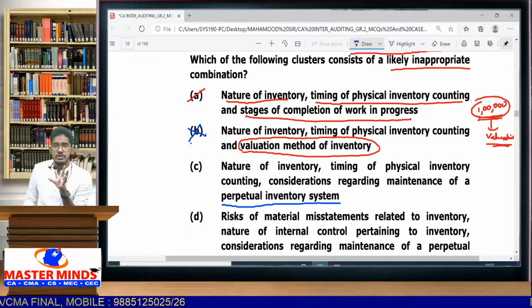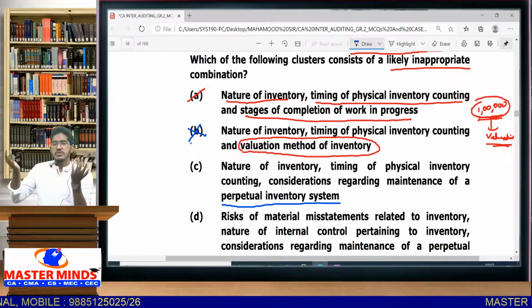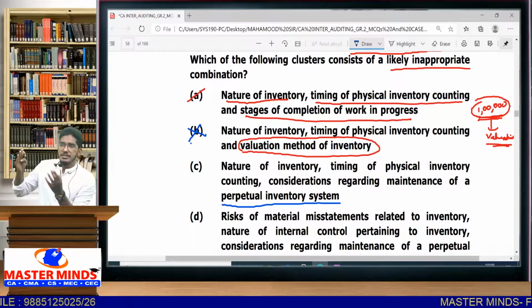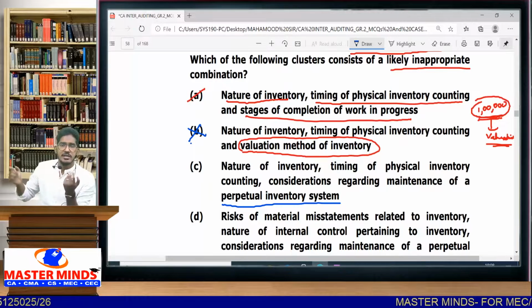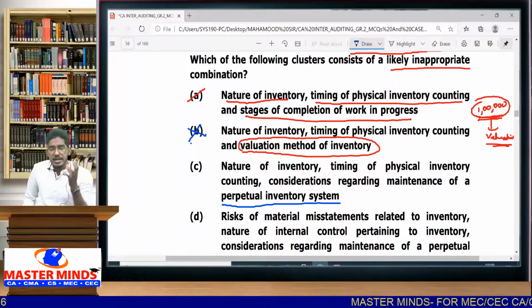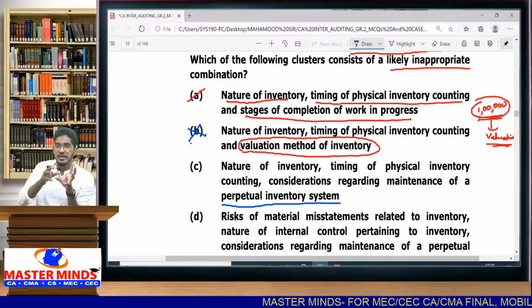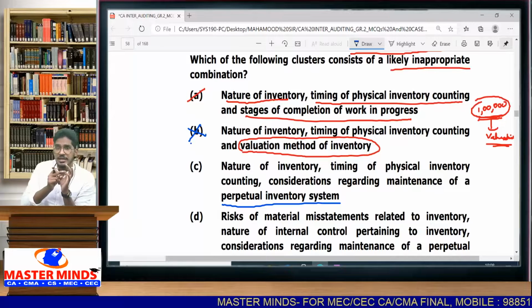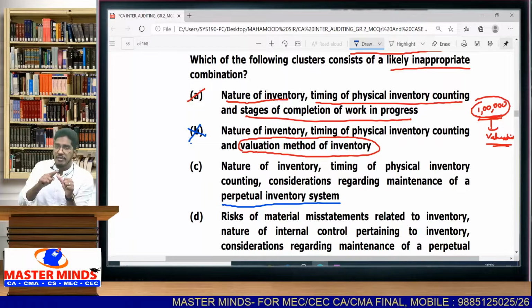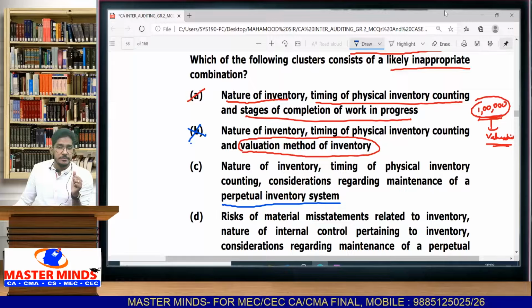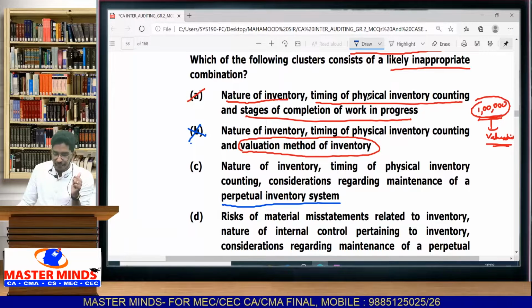I went to the godown where the stock and all is kept. When I observe, there is no CCTV camera in that. When I observe at the entry or exit gate, there are no security guards. So definitely I will pay attention to this matter when I attend physical inventory counting, whether appropriate internal controls are there, is there any risk of material misstatement happening. Definitely this is a matter which is relevant for me. When I go for physical inventory counting, I have to consider that.